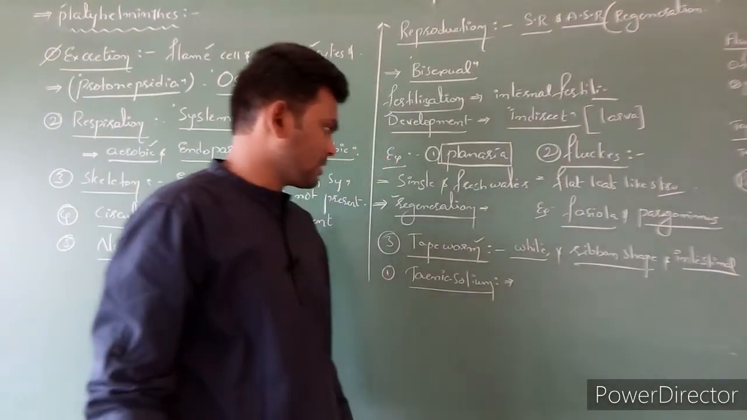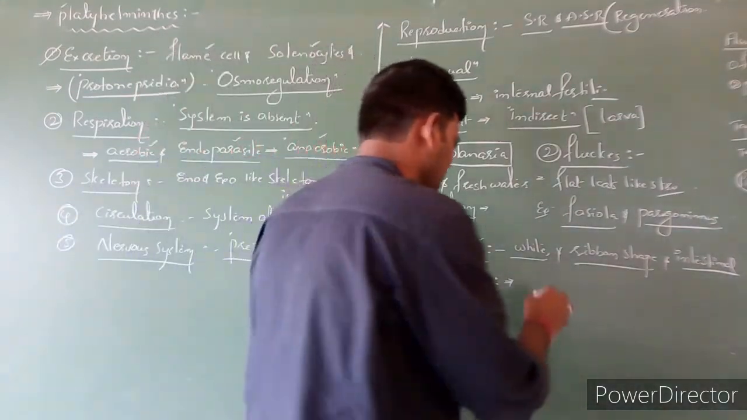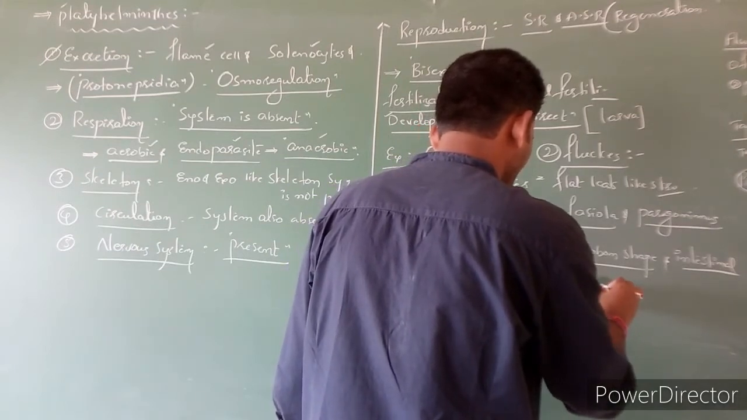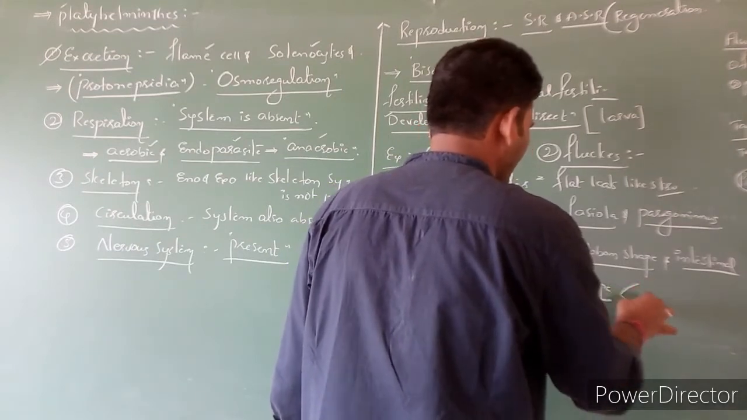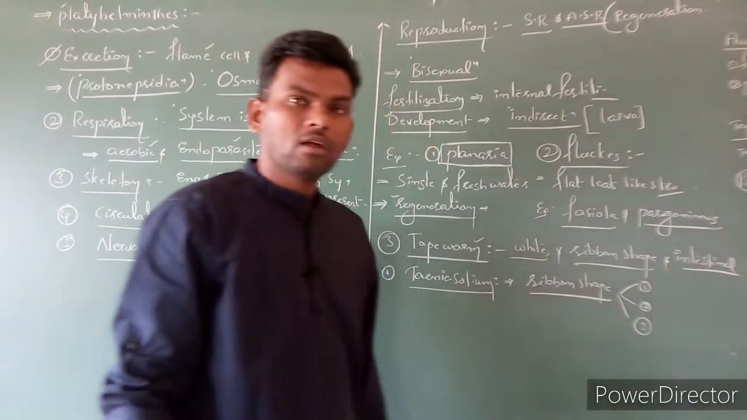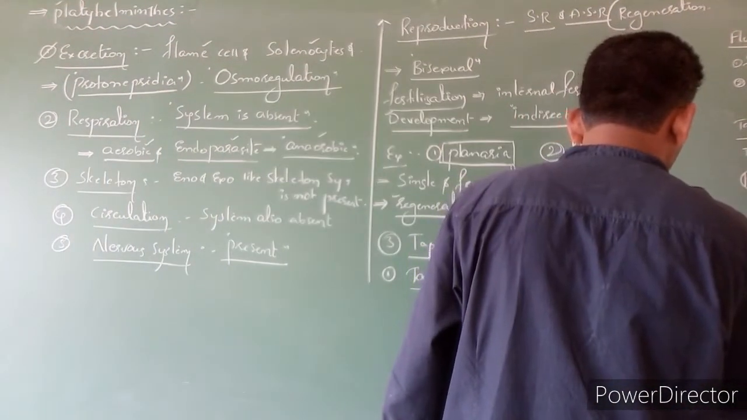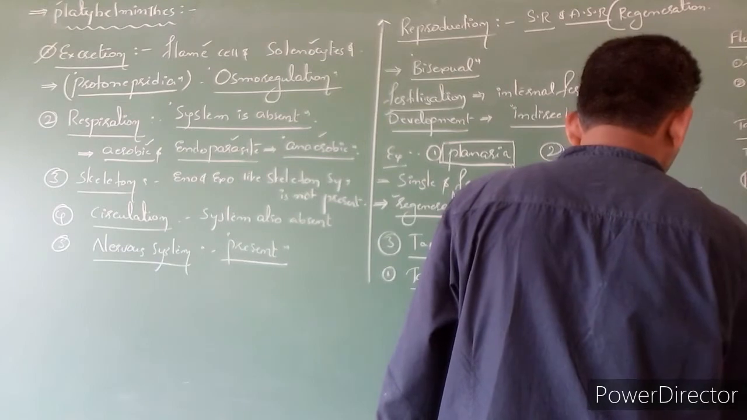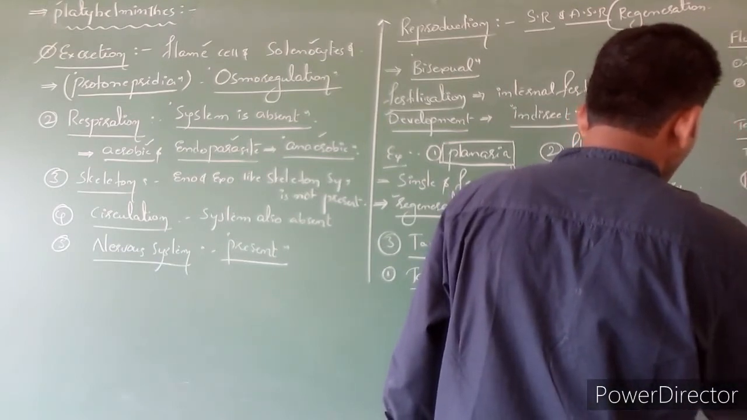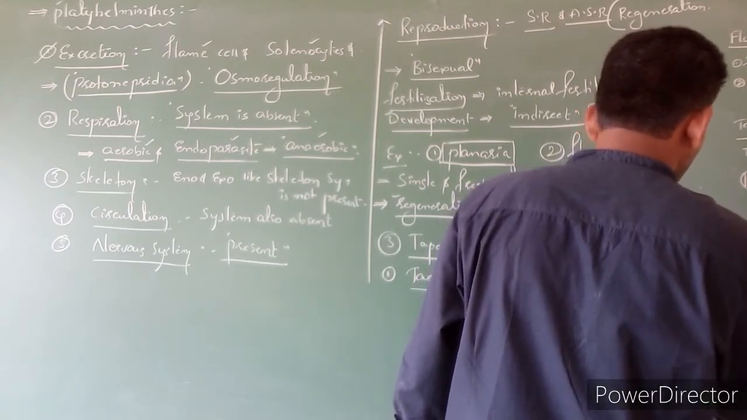Taenia solium is the first example regarding tapeworms. It is also ribbon shaped. But here the body we can divide into three parts. The first one we can call as head. The head consists of hooks as well as suckers.